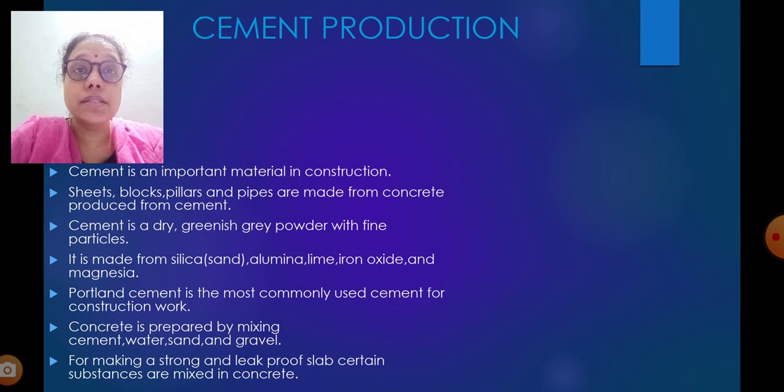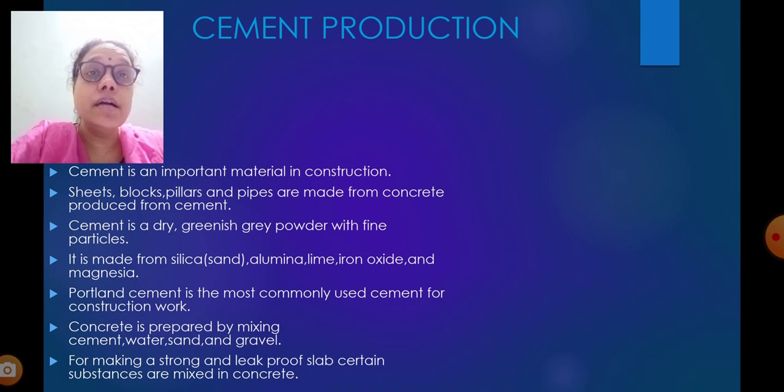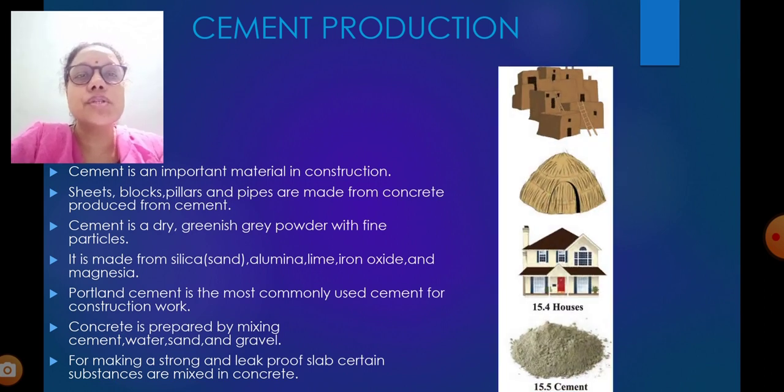Cement production. In the beginning I said that all the houses or buildings you can see near your surroundings or in the cities are made of cement. Cement is an important material in construction. Sheets, blocks, pillars and pipes are made from concrete produced from cement. Cement is a dry, greenish grey powder with fine particles.